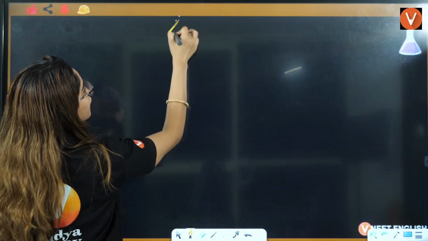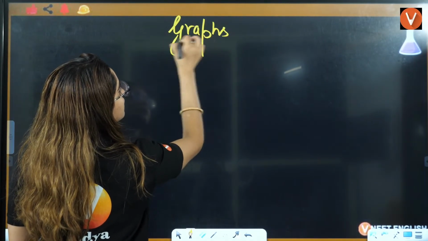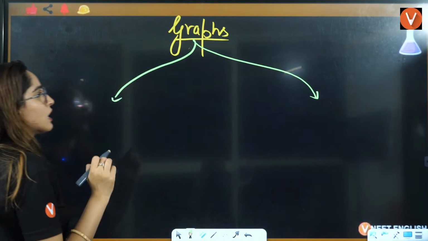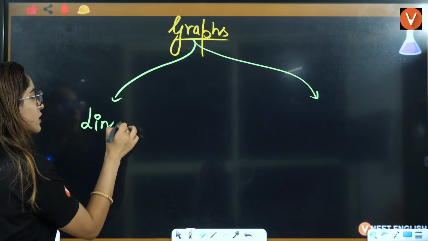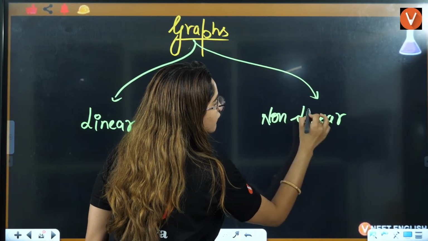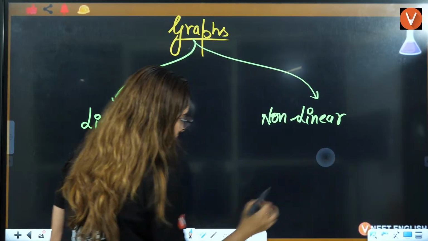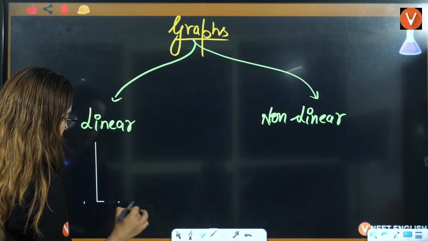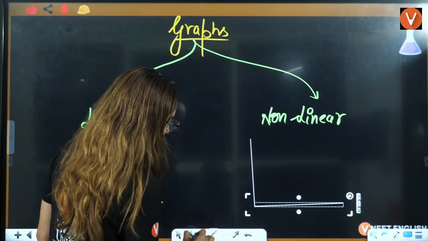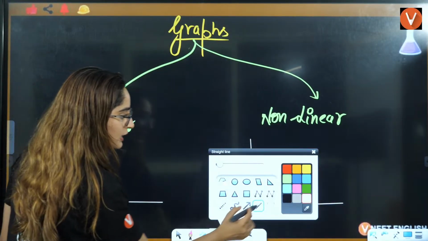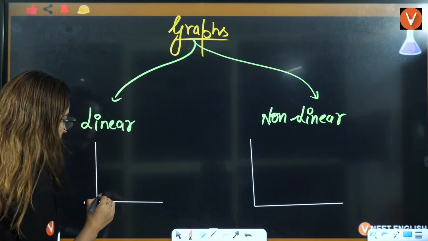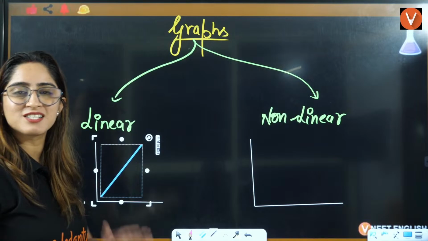If you talk about graphs, there are basically two types of graphs that you have. One is the linear graph, the other is the non-linear graph. Linear graphs are the ones like, let's say these are the x's and these are the y's. A linear graph can be like this, which is a straight line.